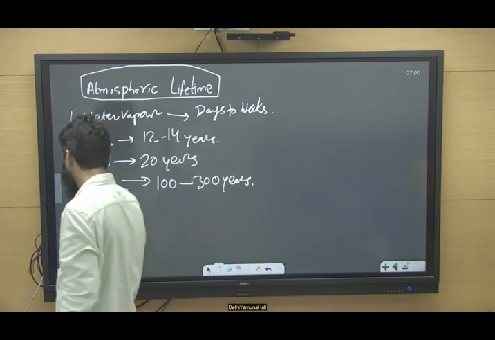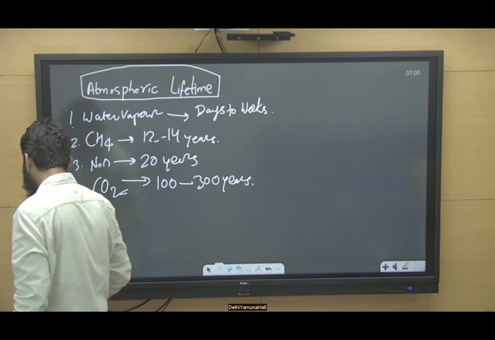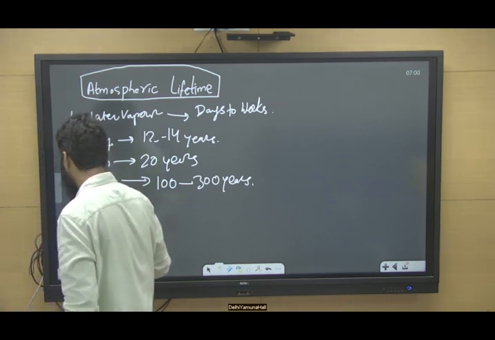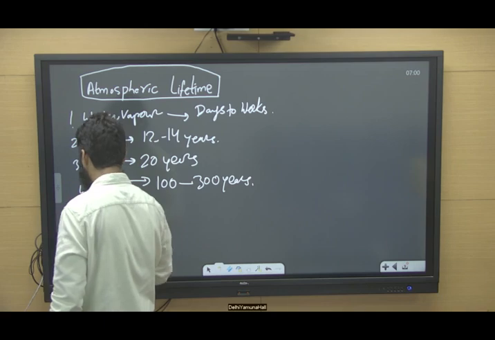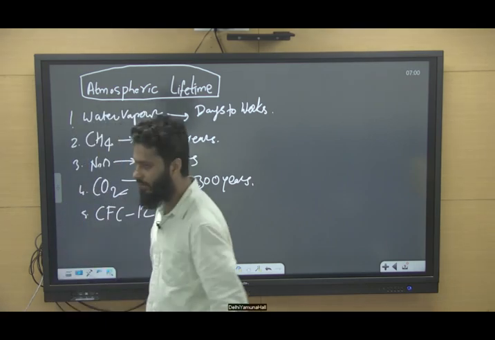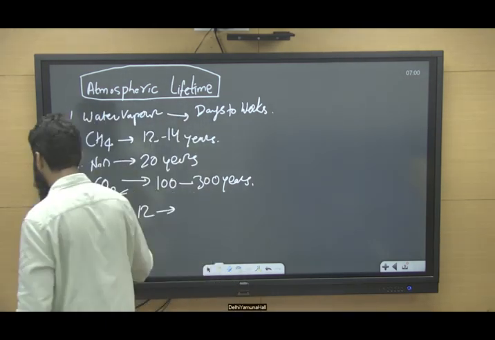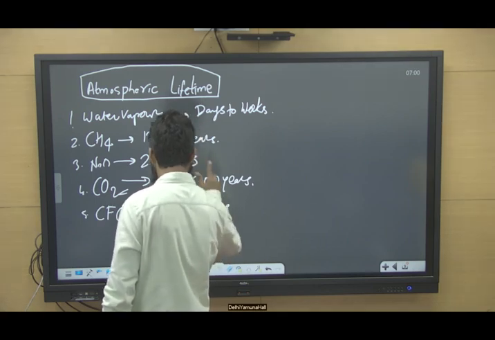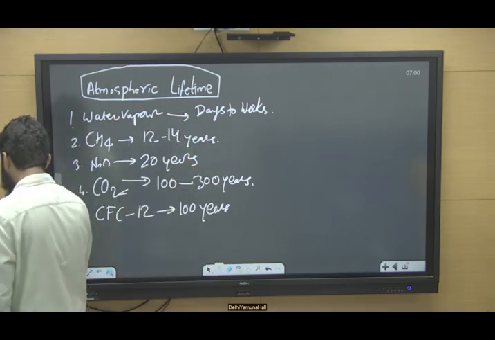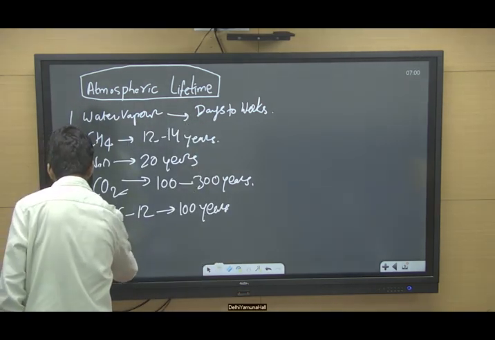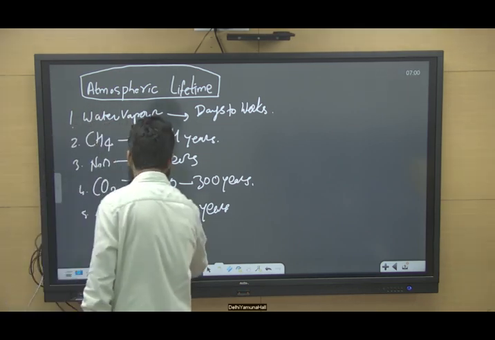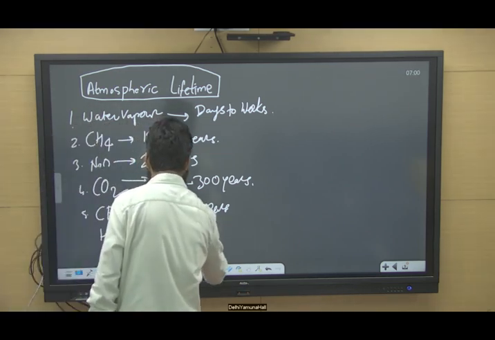When we talk about different fluorinated gases, chlorofluorocarbons such as CFC12, it remains in the atmosphere for 100 years. Hydrochlorofluorocarbon HCFC-22 remains in the atmosphere for 12 years.